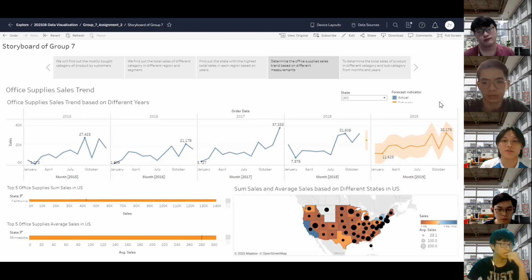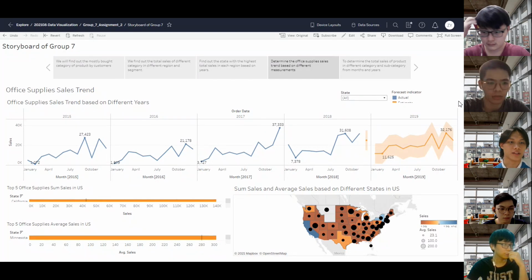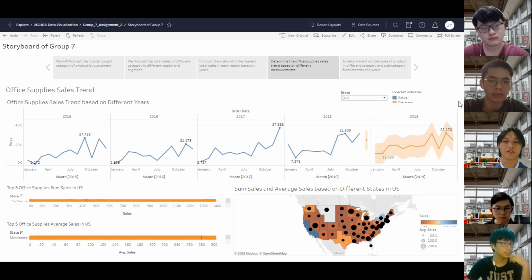Okay, thank you, Terence. So now I will talk about the office supply sales trend based on this story. The top graph shows the sales trend of office supplies based on different years from 2015 to 2018 with respect to their months. From this graph, we can view the maximum and minimum sales of each month from different years. The blue line indicates the actual data, while the orange line indicates the forecast data.